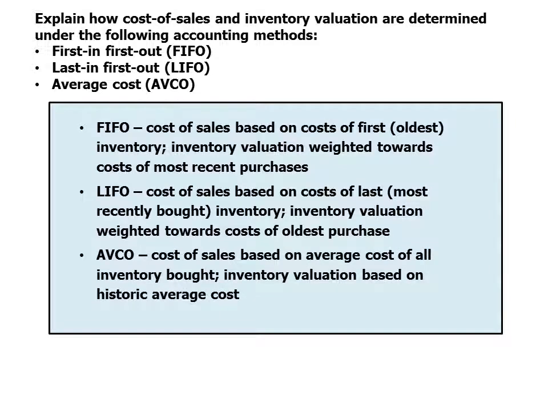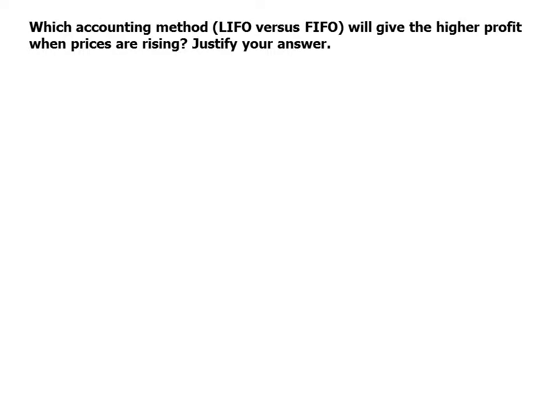And finally, AVCO, average cost. The cost of sales is based on the average cost of all inventory bought, and inventory valuation is based on historic average cost. And which accounting method, LIFO versus FIFO, will give the higher profit when prices are rising? Justify your answer.